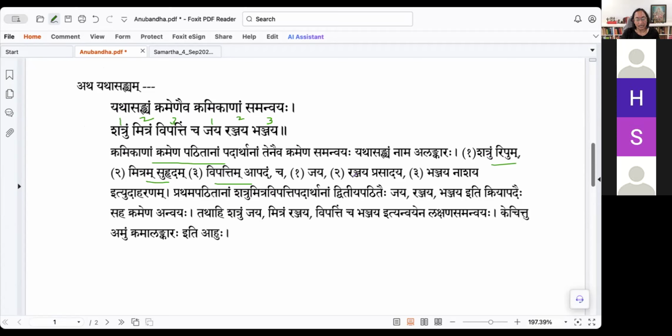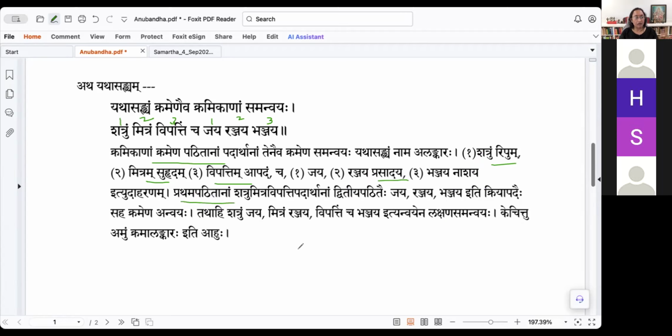So Jaya, you conquer. Whom do you have to conquer? You conquer a Shatru. And then Ranjaya, Prasadaya, you please a friend. Mitram Ranjaya. Bhanjaya, Nashaya. So you will have to destroy any calamity that occurs. Apat. Iti udaharanam. Prathama patitanam.